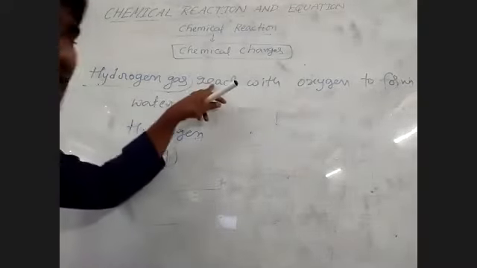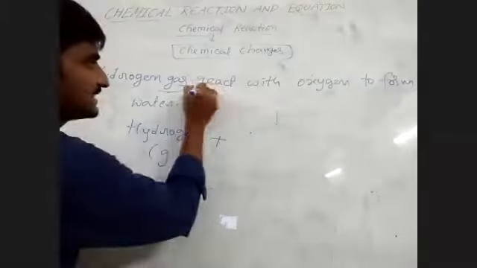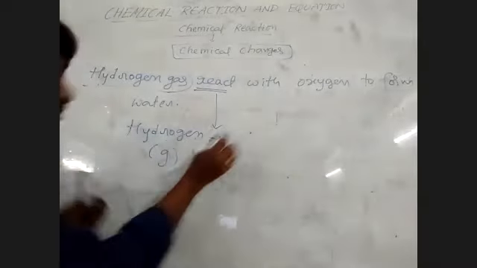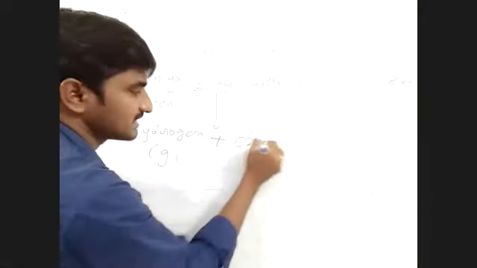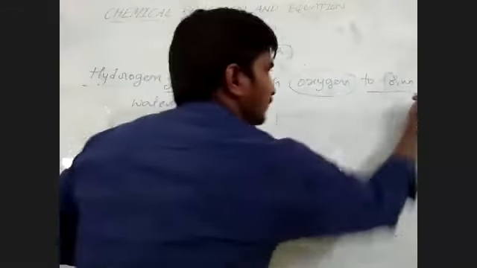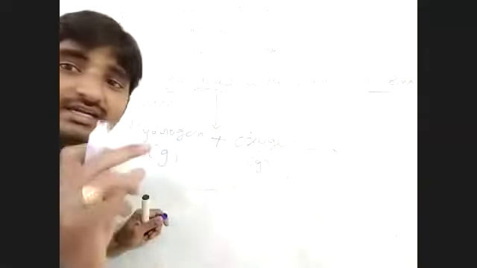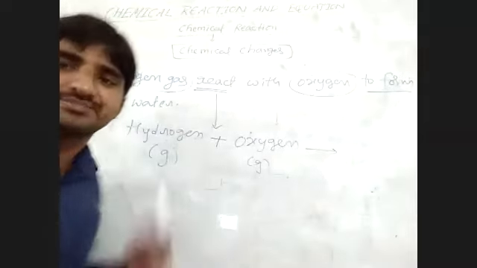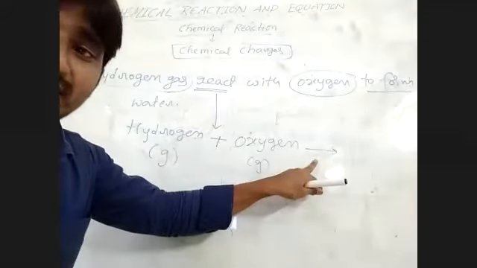What happened? React means you have to write a plus sign. React means plus sign. What will react with hydrogen? Oxygen gas will react. What will form? To form means an arrow. What is the arrow? The arrow is the direction of the reaction. Please understand, the arrow is nothing but the direction of the reaction.